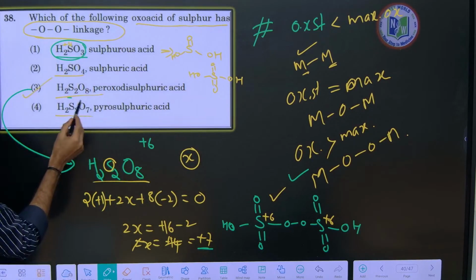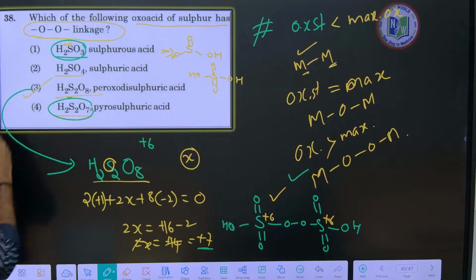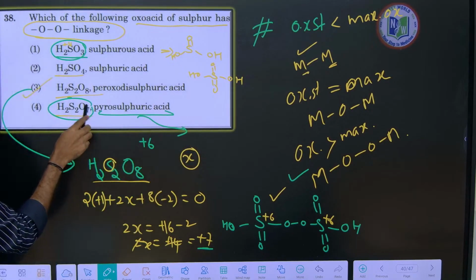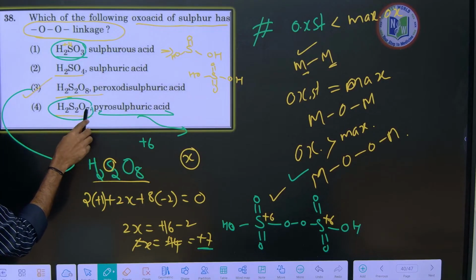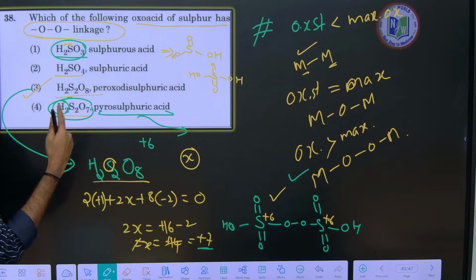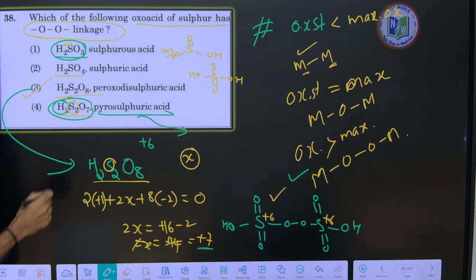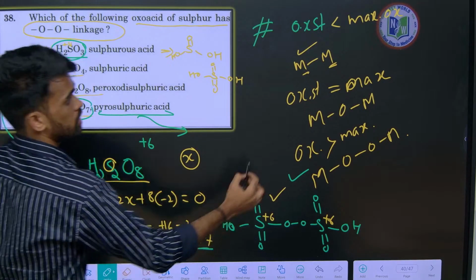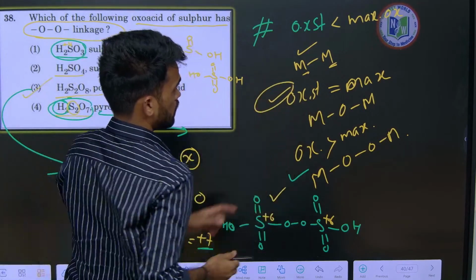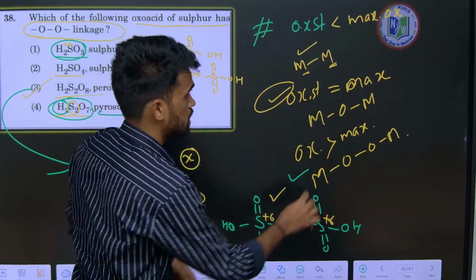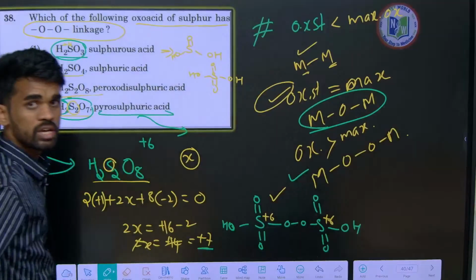So if you find for this, you will be getting, listen to this, pyrosulfuric acid. So if you calculate this, 7 oxygens are there, so 7 into 2 is 14, 2 hydrogens, so remove 2, it means 12. So we will be getting for each sulfur plus 6, done. So it is equal to maximum oxidation state. If calculated oxidation state equals maximum oxidation state, we will be having MOM type of bond.